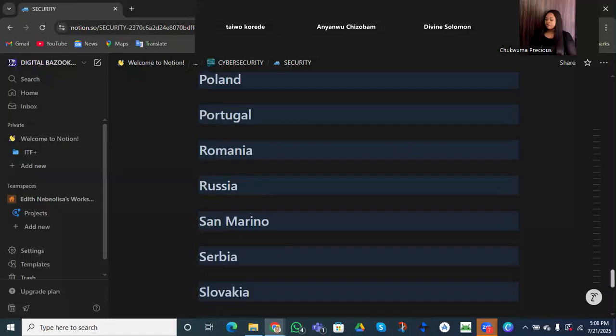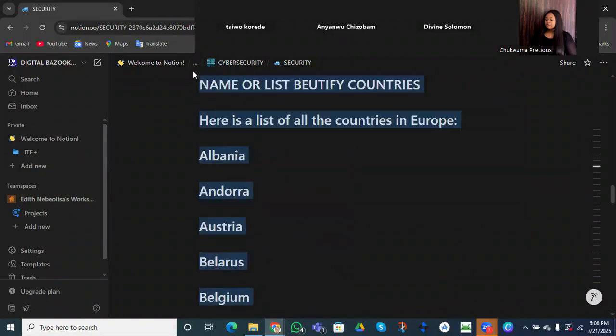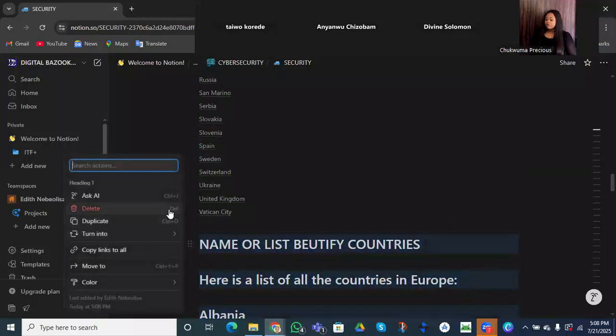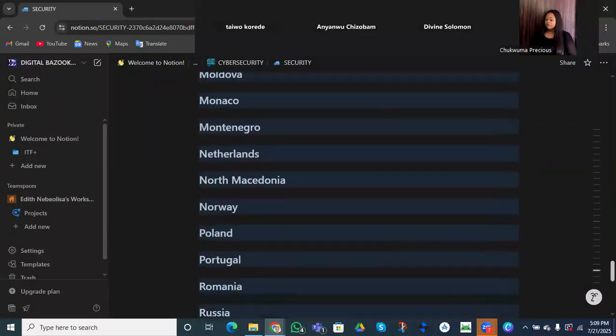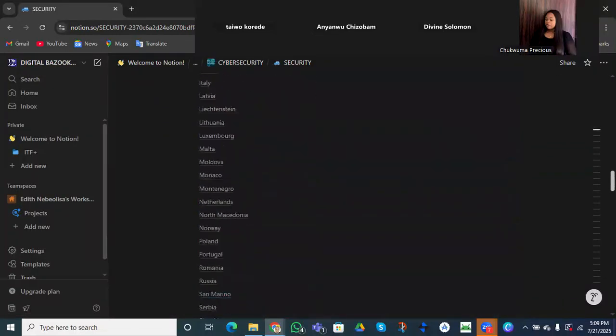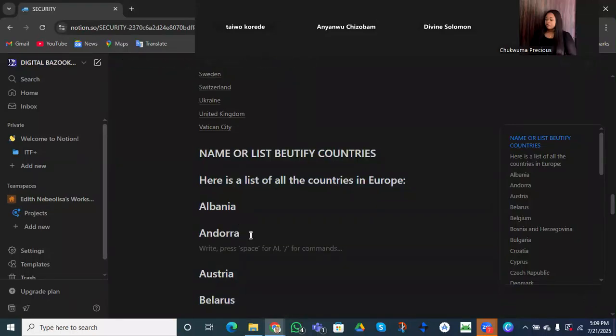Let me say I highlighted these ones again, but this is quite too long. I want to turn them into heading two, because I want them to have different functions. So I highlighted the second one, and I was able to turn them into heading two. So this is about Adona. Let's say I want it to tell me about everything. Tell us everything about what?